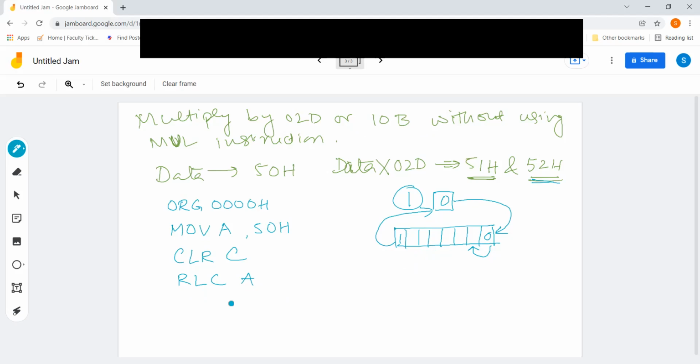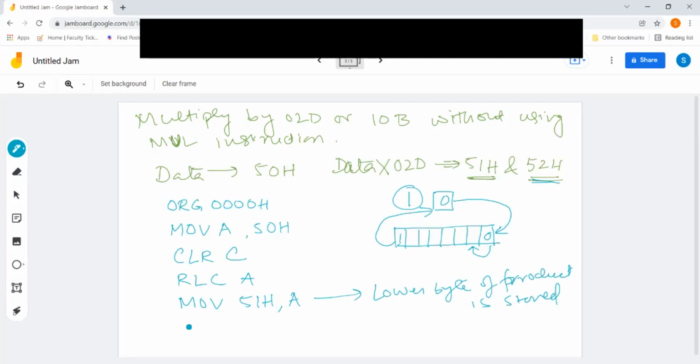So the lower byte we are going to store in our required location. That is the accumulator we are going to store in 51. That is where we are going to store our result. The lower byte of the product is stored in 51.